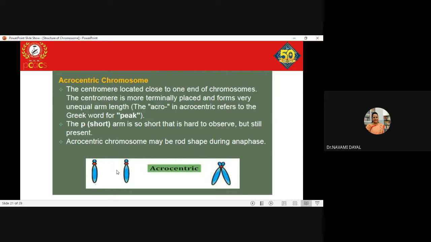A geneticist who is very well versed in identifying chromosomes would be able to, it requires skills to identify these chromosomes. People who very frequently screen slides of chromosomes find it easier to identify that it is an acrocentric chromosome. Clear?